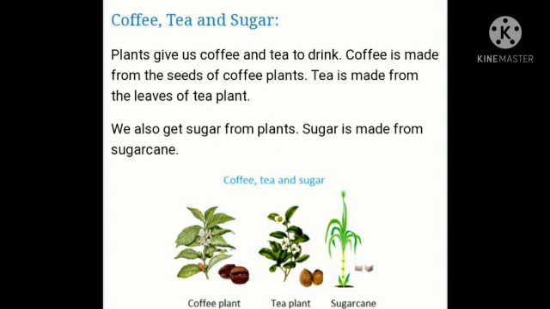Coffee, tea, and sugar. Plants give us coffee and tea to drink. Coffee is made from the seeds of coffee plants. Tea is made from the leaves of a tea plant. We also get sugar from plants. Sugar is made from sugarcane.